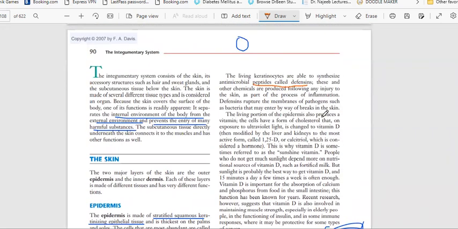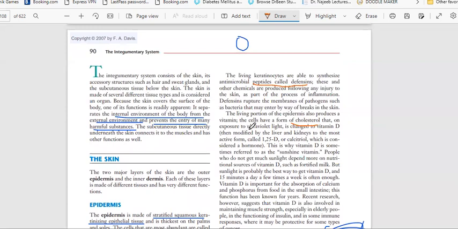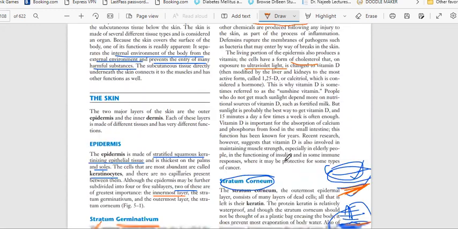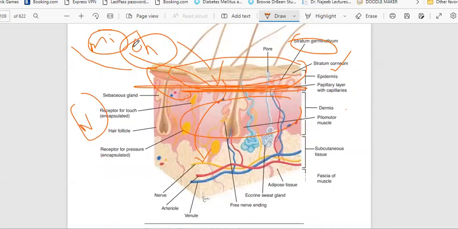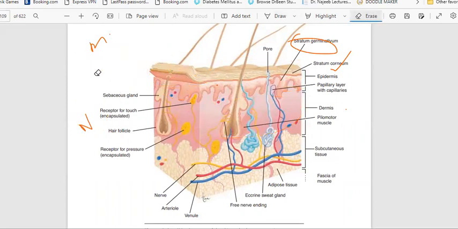The living portion of the epidermis also produces a vitamin. The cells have a form of cholesterol that, on exposure to ultraviolet rays, is changed to vitamin D. Okay, the second thing we have to remember: in the stratum germinativum, one type of cholesterol is there. We have cholesterol in this area. So whenever the cholesterol is exposed to ultraviolet rays, what will happen? It will convert into vitamin D.